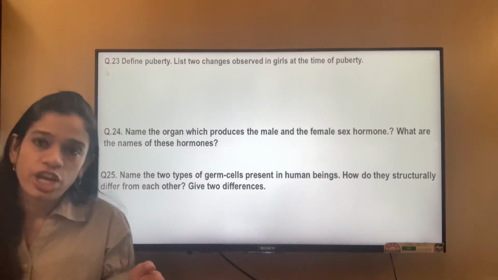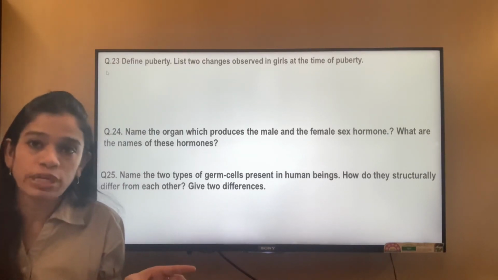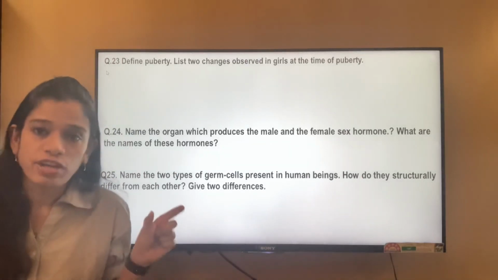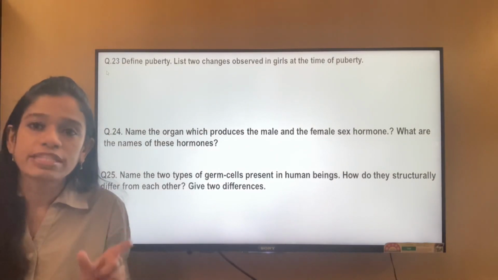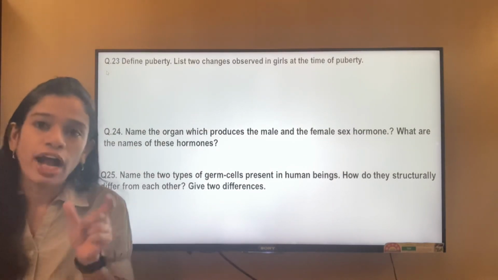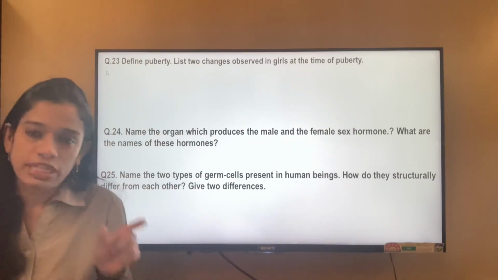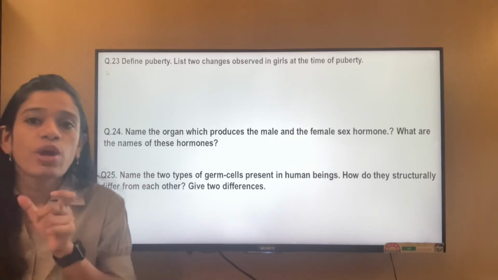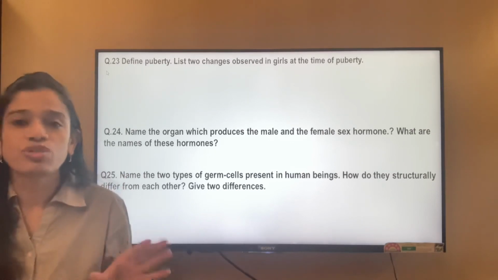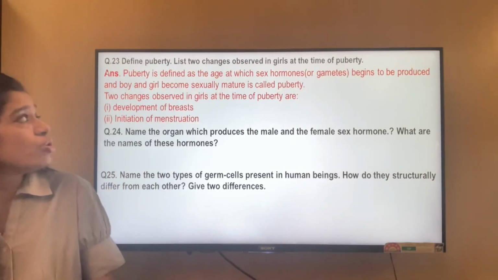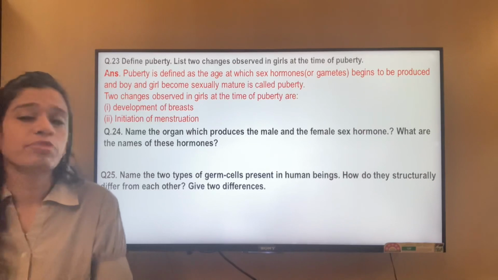It is an age, so we have to mention 2-3 things in the definition when we are talking of puberty. First thing, it is the age at which either a male or a female starts producing the sex hormones. They are ready for undergoing the process of reproduction, and they undergo many changes within their body, and this particular age is known as puberty. So puberty is defined as the age at which sex hormones begin to be produced and the boy or girl becomes sexually mature.